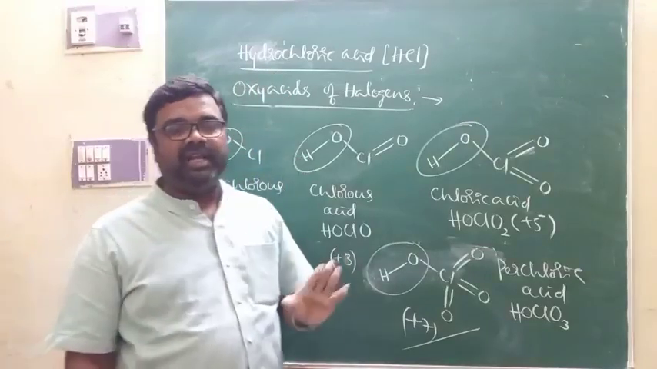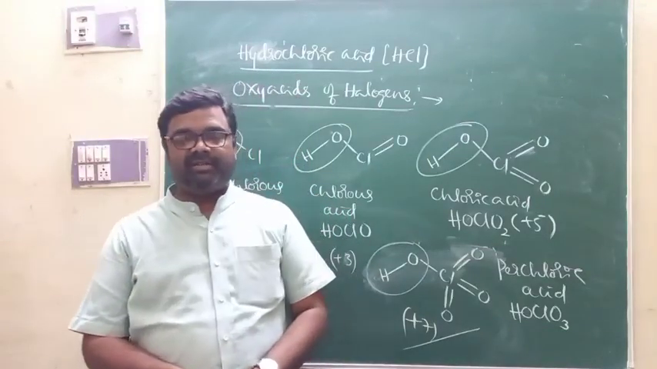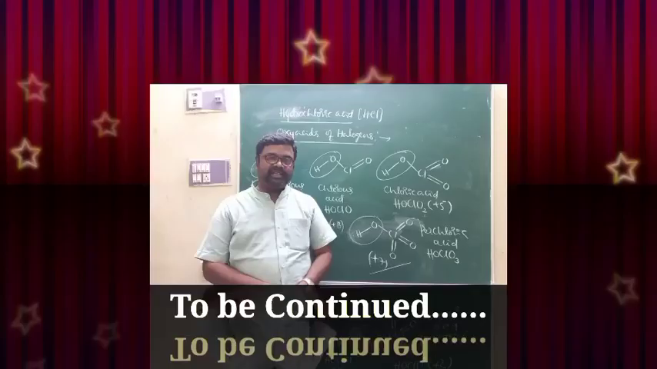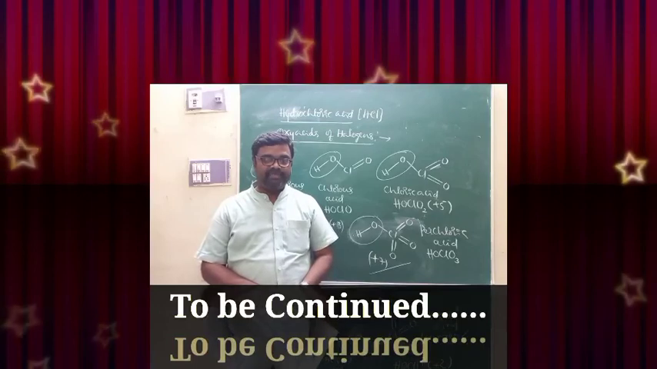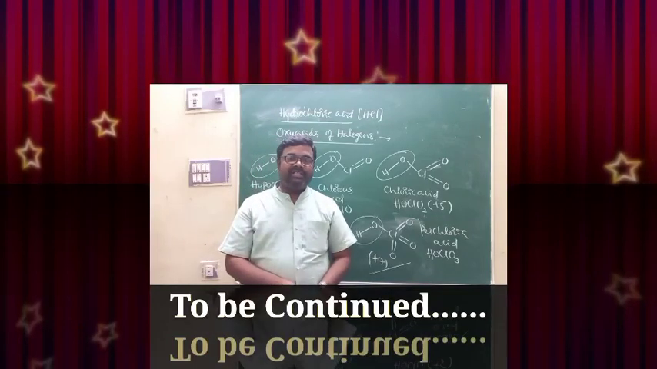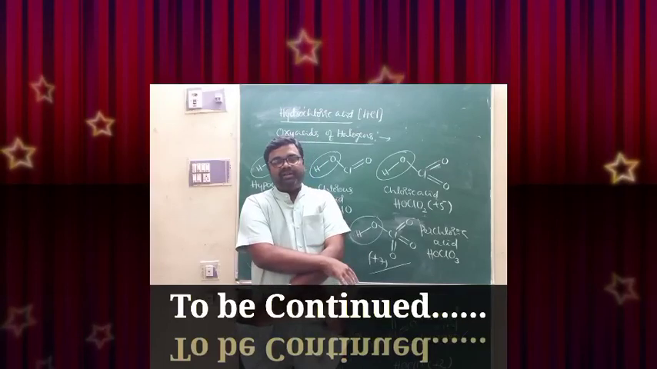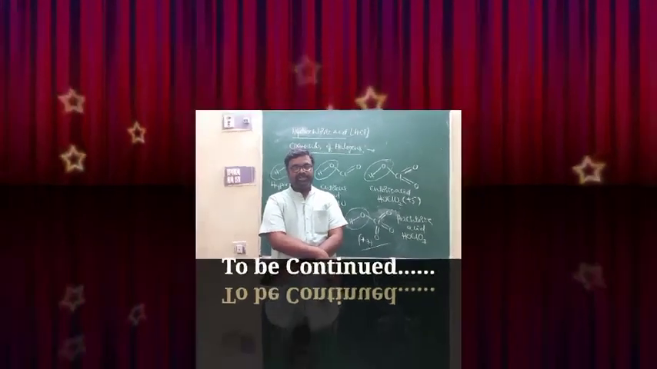So here group 17 is almost complete. I am left with only one small topic, that is interhalogen compounds. In the next video, we'll finish the chapter P block elements by discussing interhalogen compounds and group 18 elements. If we discuss that, this chapter will be finished. Thank you very much.